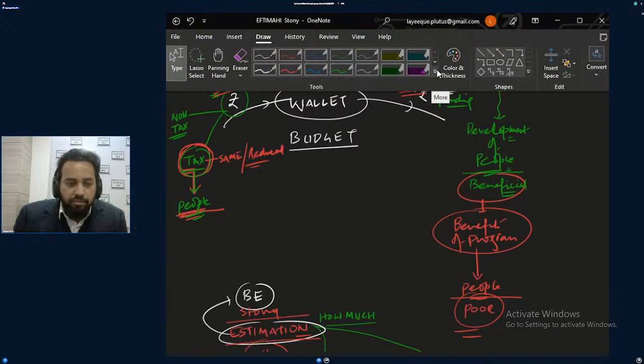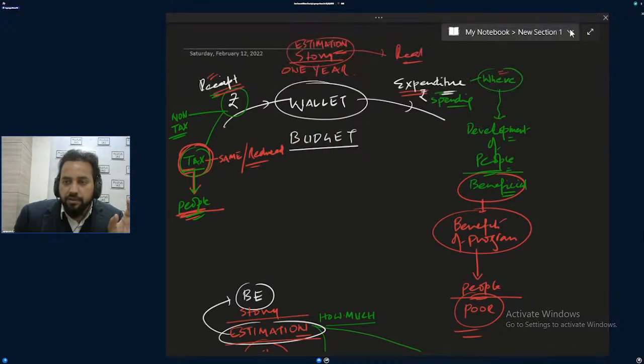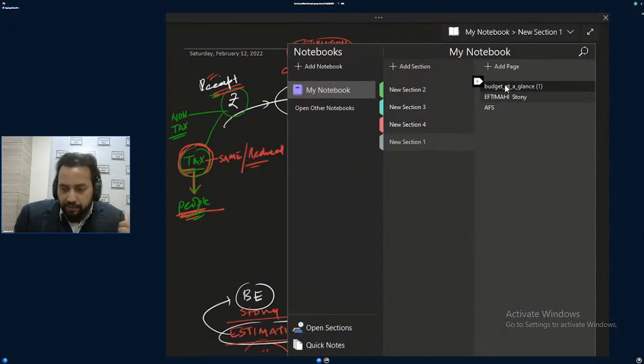I don't mean to memorize it, but to understand the overall thing. In case you don't have time and this year only you are going to appear, then you are not supposed to read. In case anybody will be appearing in 2024, then he or she should read these documents.